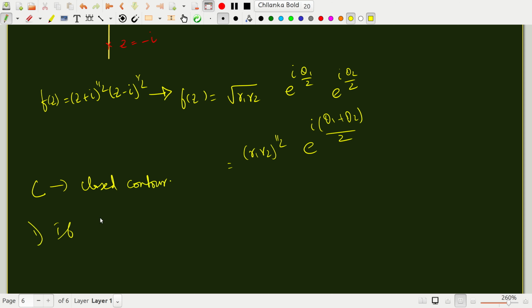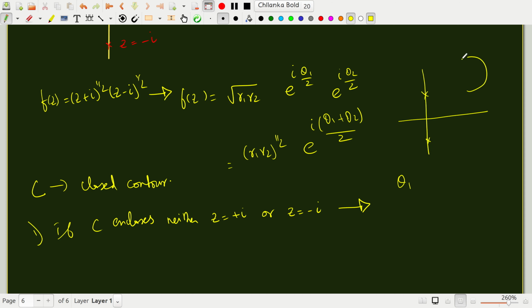let's consider three cases. If C encloses, let's take the simplest case, if C encloses neither z equal to plus i nor z equal to minus i, then regardless of where theta 1 goes, you have these two points and let's say you have a contour here.